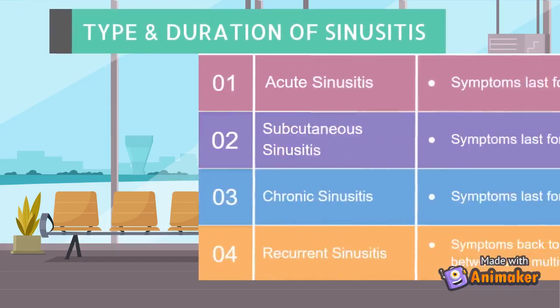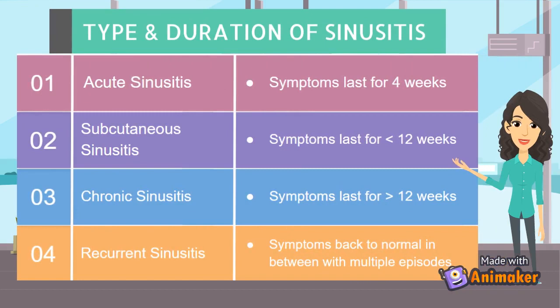Type and duration of sinusitis. There are 4 types of sinusitis, which include acute, subacute, chronic, and recurrent sinusitis, which only differ in their duration when having the symptoms. First is acute sinusitis, where the symptoms last for 4 weeks. Next, subacute sinusitis only lasts less than 12 weeks, while for chronic, the symptoms last more than 12 weeks. Lastly is recurrent sinusitis, in which the symptoms come and go back to normal in between with multiple episodes.